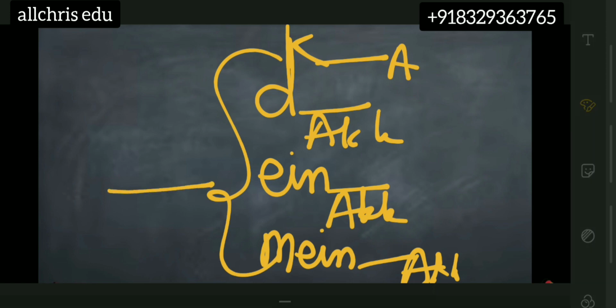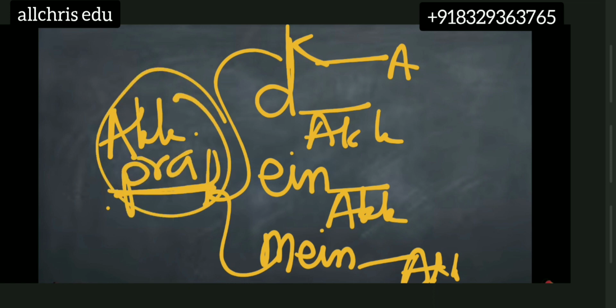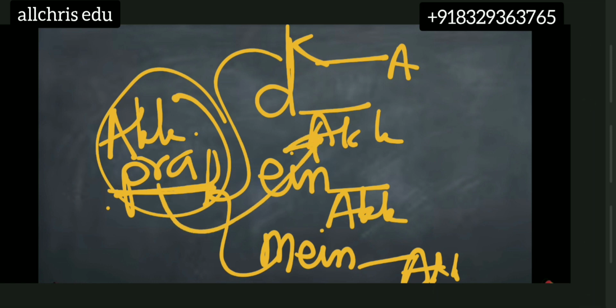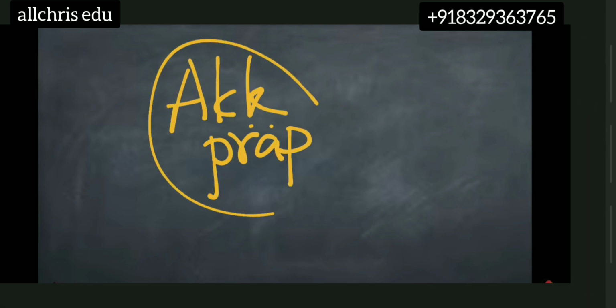Because right next to this article, we are putting the accusative preposition. And these accusative prepositions, children, are very loyal to the accusative case. So you have to trust the accusative prepositions blindly.